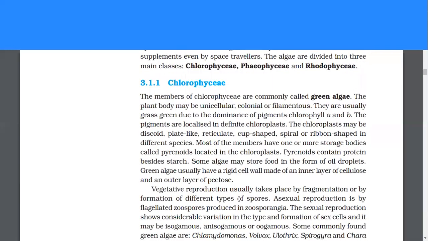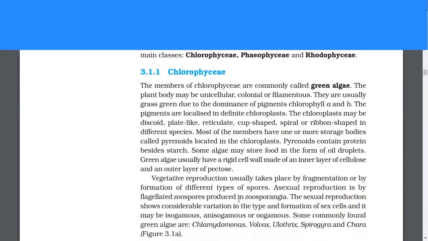Chlorophyceae. The members of Chlorophyceae are commonly called green algae. The plant body may be unicellular, colonial, or filamentous. They are usually grass green due to the dominance of pigments chlorophyll a and b.